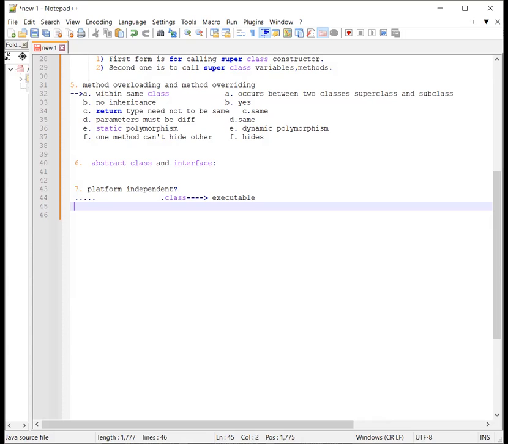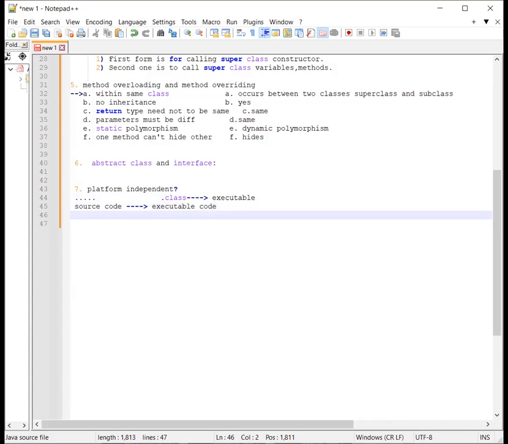So in any programming language, source code is compiled into executable code, and this cannot be run across all platforms.